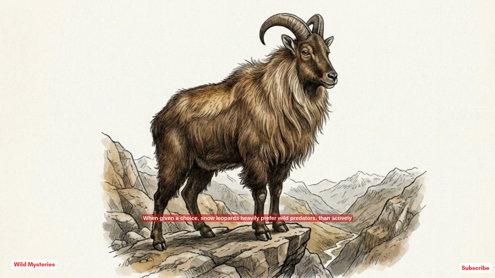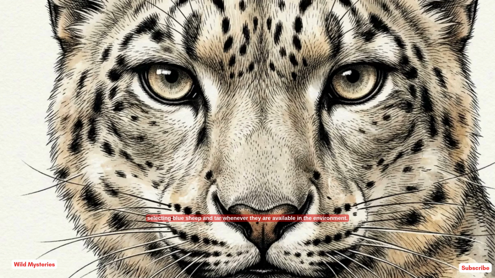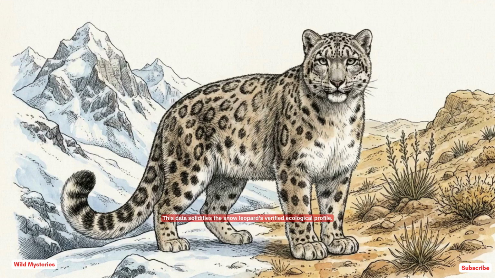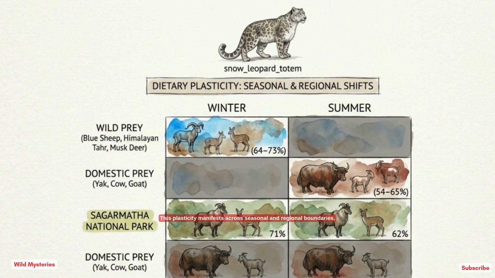When given a choice, snow leopards heavily prefer wild prey, actively selecting blue sheep and tahr whenever they are available in the environment. The high caloric consumption of livestock is an opportunistic artifact of a severely livestock-dominated landscape, not a biological preference. This data solidifies the snow leopard's verified ecological profile. It is a highly plastic generalist capable of vast dietary shifts depending on what its territory offers. This plasticity manifests across seasonal and regional boundaries, forcing the cat to constantly adjust its reliance between wild prey and domestic herds.